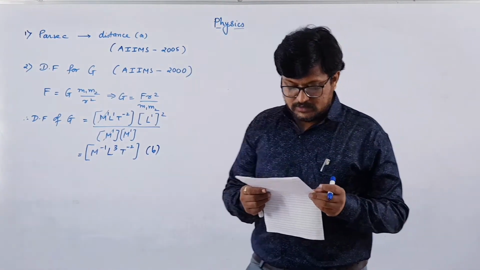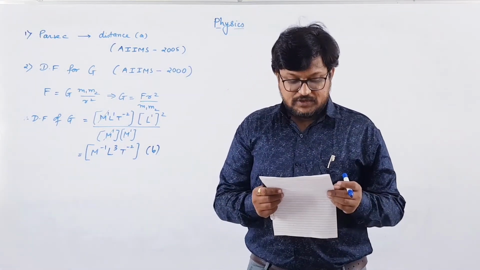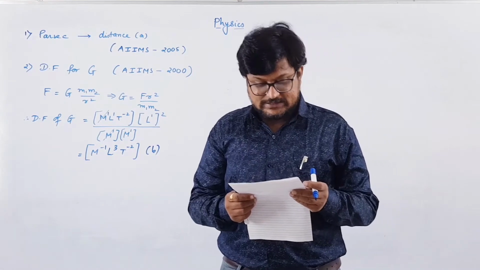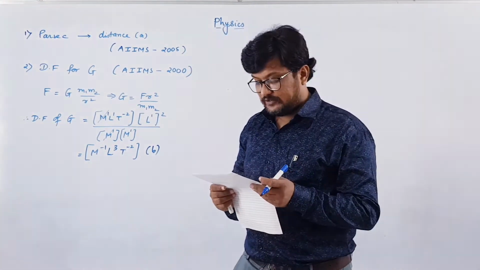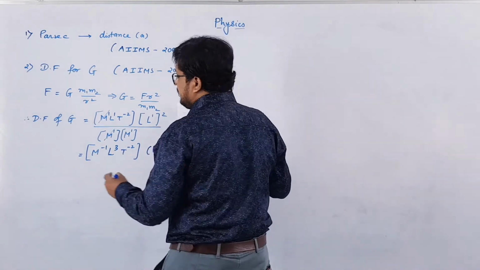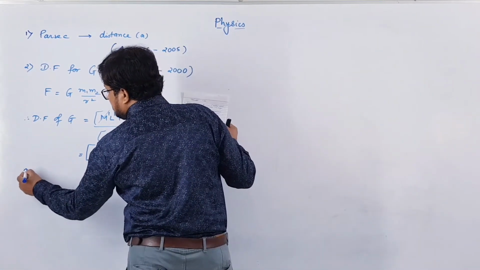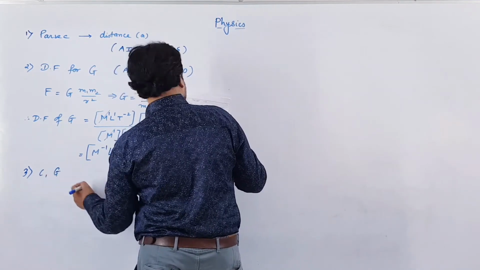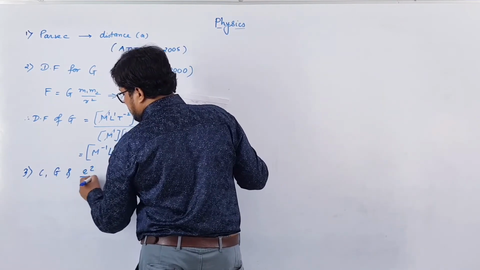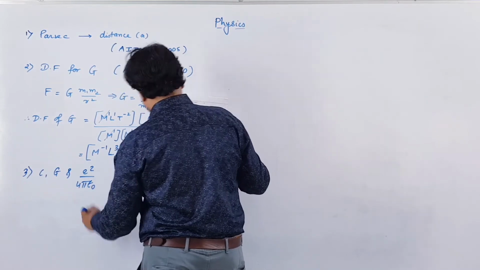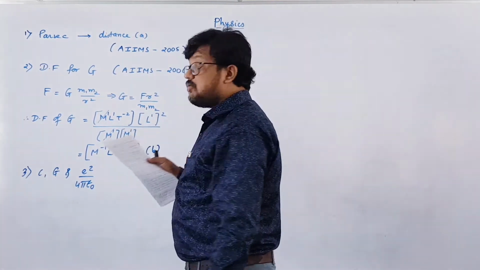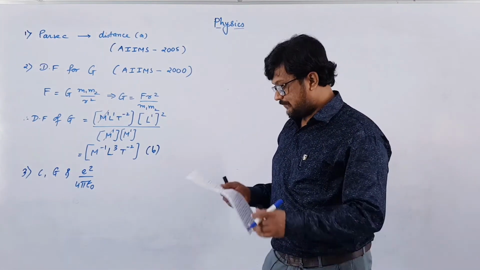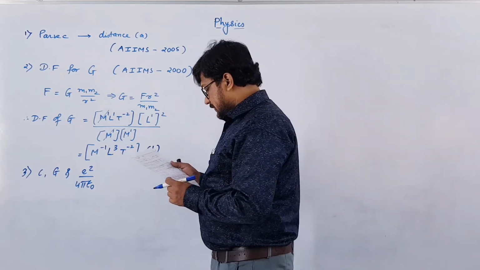Third one. A physical quantity of the dimensions of length that can be formed out of c, G and e square by 4 pi epsilon naught is. We have to obtain a physical quantity having a combination of c, G and e square by 4 pi epsilon naught. So this combination should give the dimension of length. How will we arrange this so that we can get the unit of length? The options are,